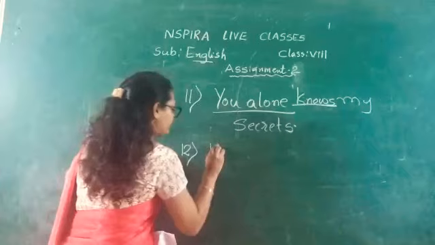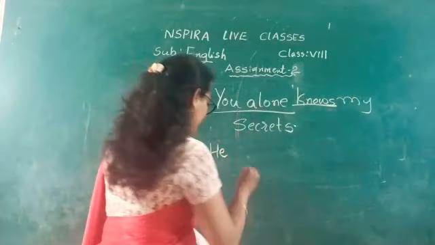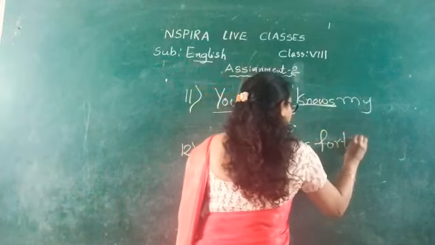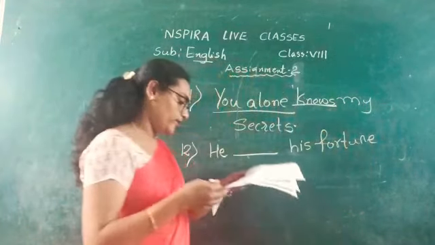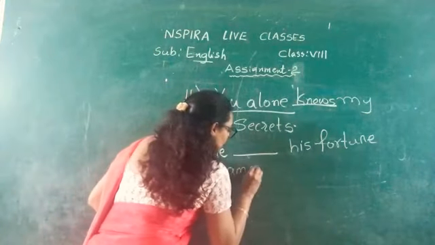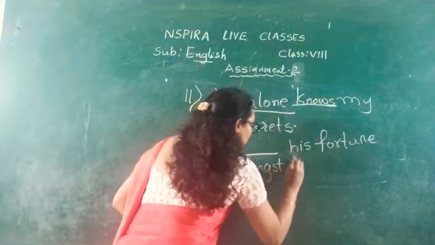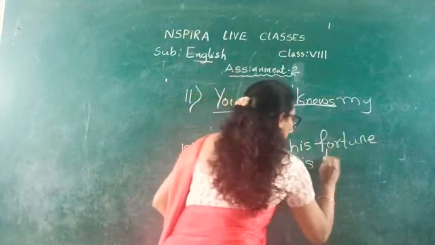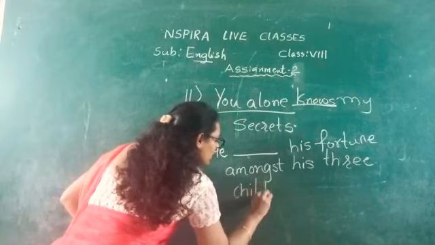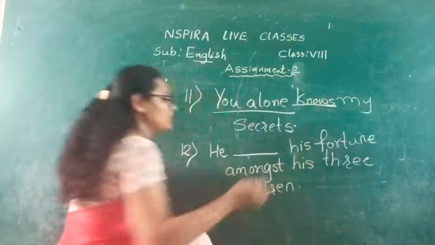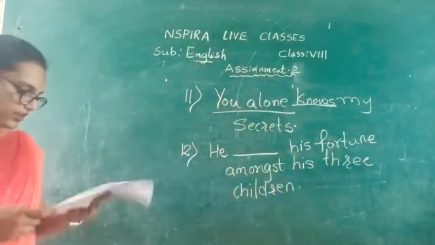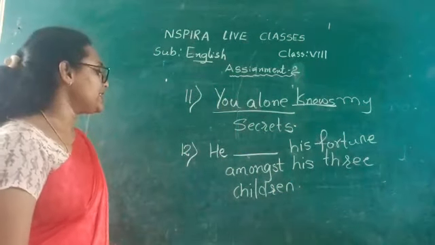See the twelfth question. He dash his fortune amongst his 3 children. The verb given in the bracket is divide.